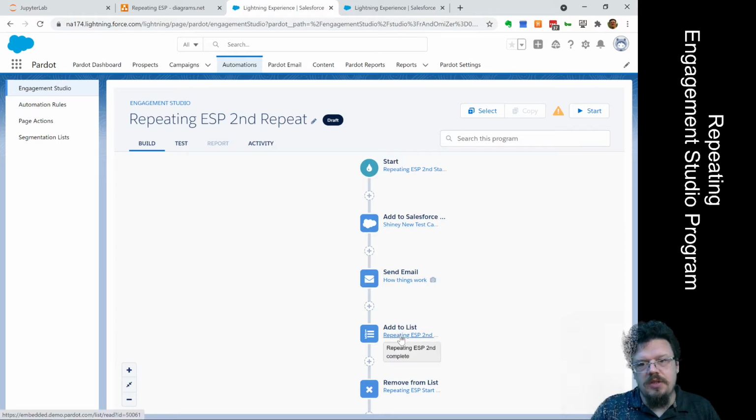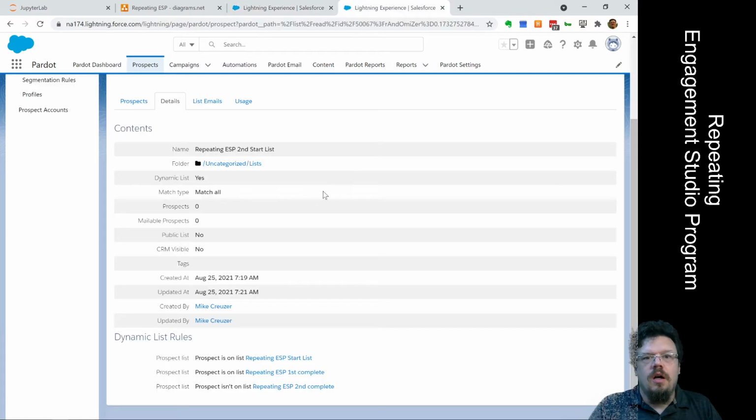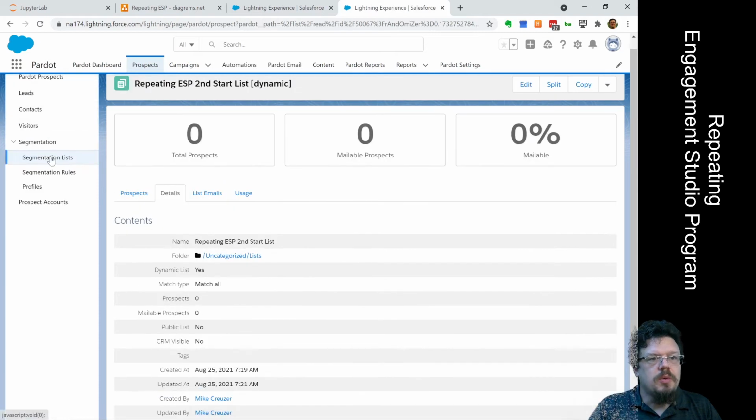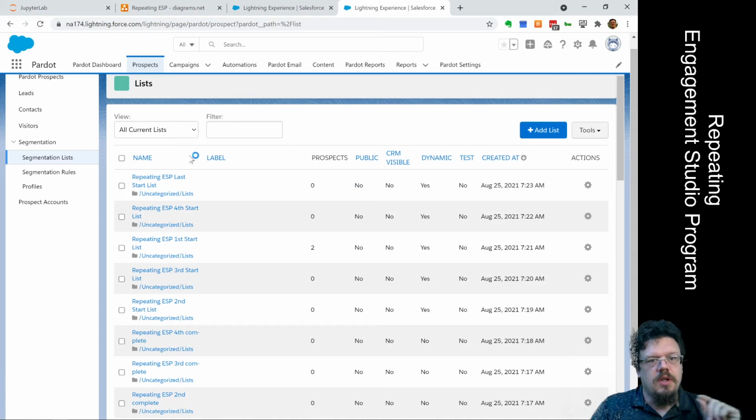We're adding to a list. We're adding to the second ESP complete list because we're in the second ESP. And we're removing from the static start list that our completion actions will add the prospects to. And so that's the process that we will use to go through however many iterations, except for the very last one. The very last one needs to be different.